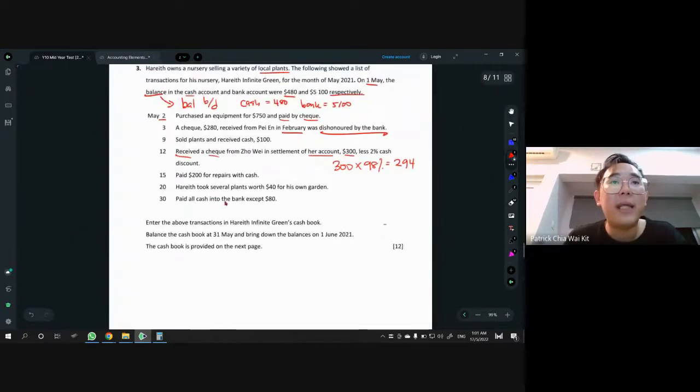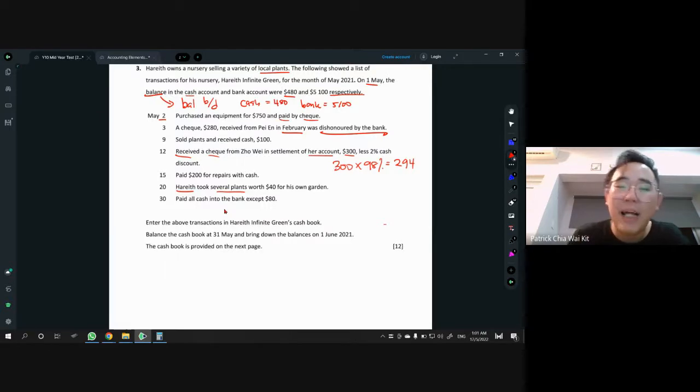Next one. On the 20th, all right, 20th. Harif is actually the owner. So what happened? The owner took several plants, worth 40 for his own garden. Yep. So this is actually goods for own use, right? The owner is taking goods. So people, is there any money in or money out? The answer is no. There's no money in. There's no money out, because the owner took plants. He took the goods itself.